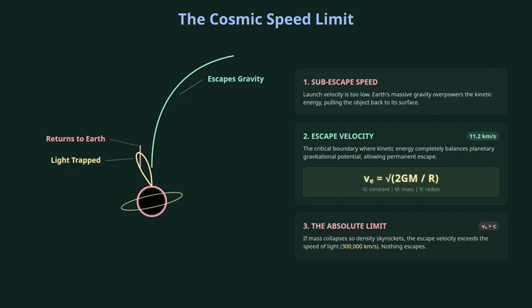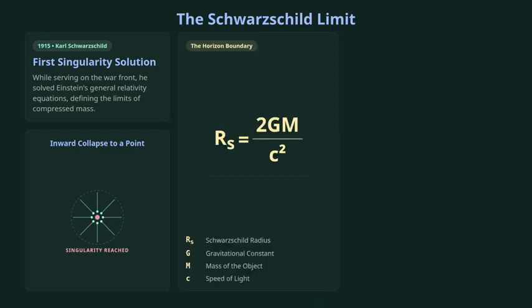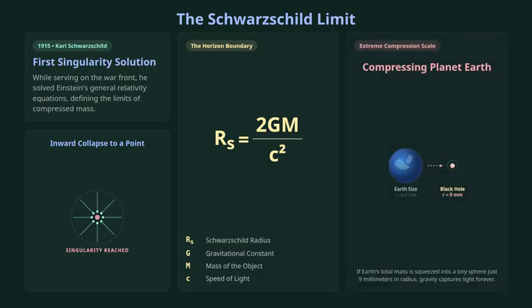In 1915, while serving on the Russian front in World War I, physicist Karl Schwarzschild solved Einstein's field equations of general relativity. He discovered that any mass, if compressed tightly enough, will collapse into a mathematical point of infinite density.